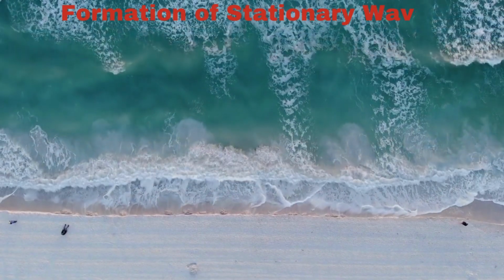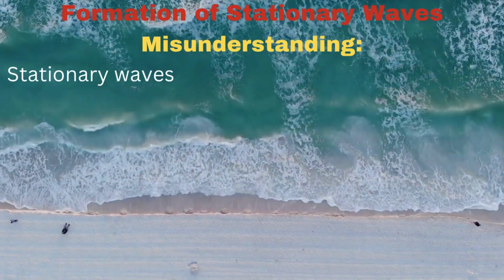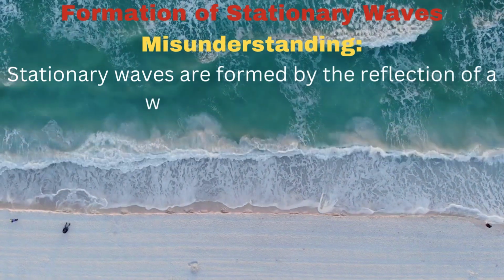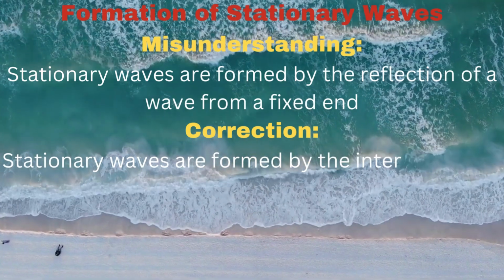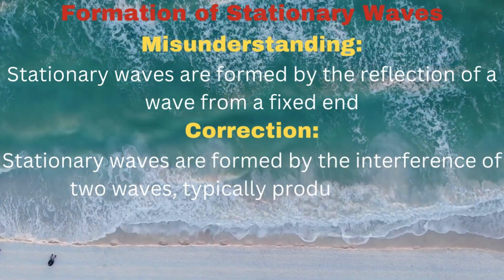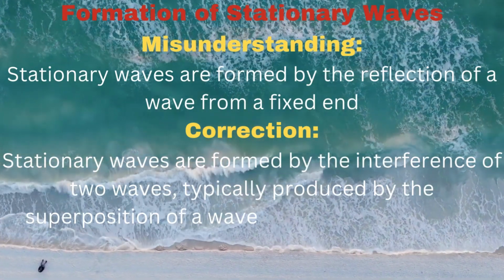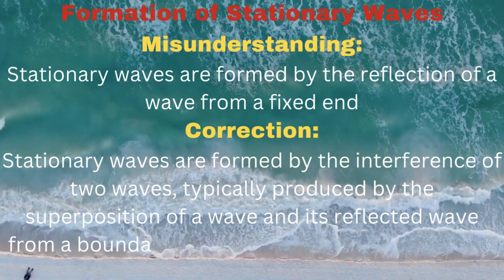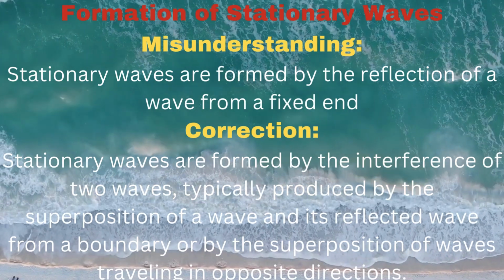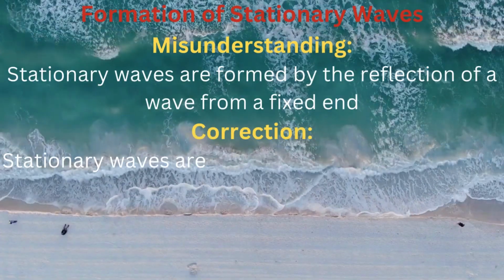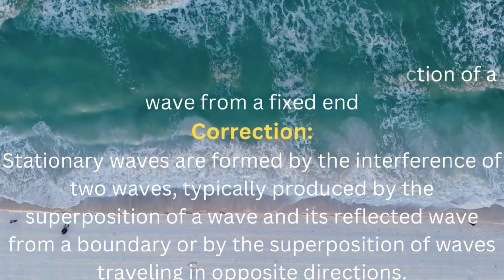Formation of stationary waves. Misunderstanding: stationary waves are formed by the reflection of a wave from a fixed end. Correction: stationary waves are formed by the interference of two waves, typically produced by the superposition of a wave and its reflected wave from a boundary, or by the superposition of waves traveling in opposite directions.